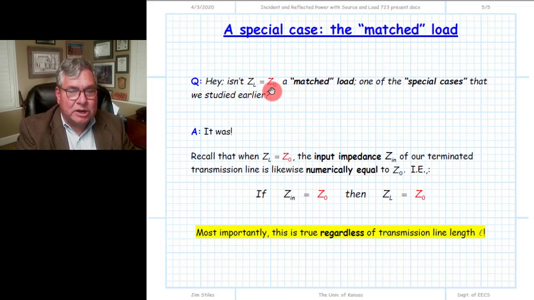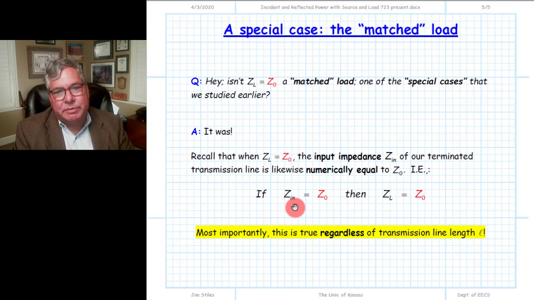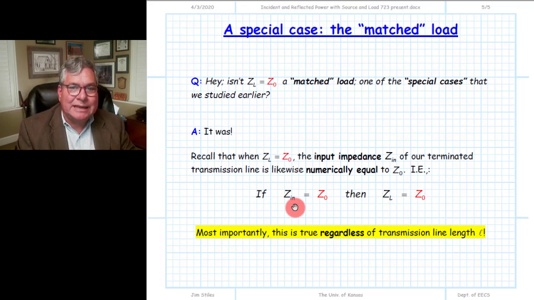Under that condition, we know, as we just found, that the reflected power is going to be equal to zero. Of course, we also know that the input impedance of this terminated transmission line must have a value that is also numerically equal to Z0. This comes from the fact that if the line is terminated in a matched load, the line impedance function everywhere on our transmission line is the same value. It's equal to Z0, which means Zin is equal to Z0, of course.